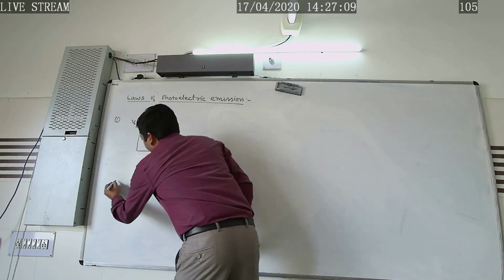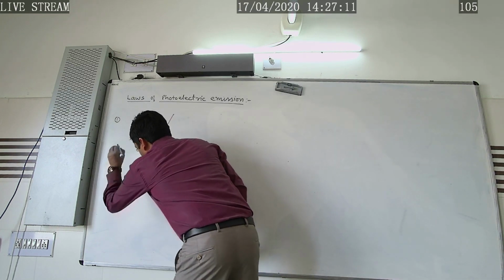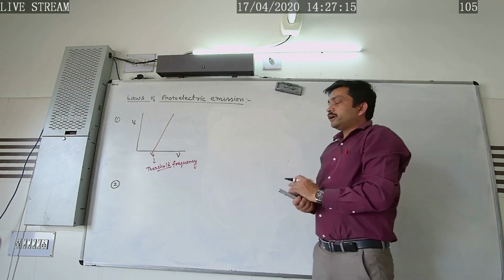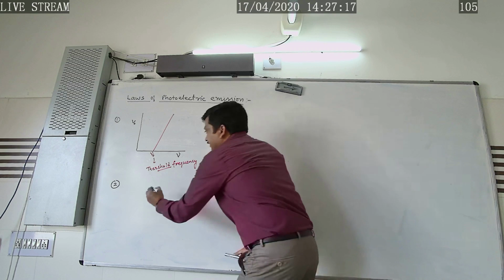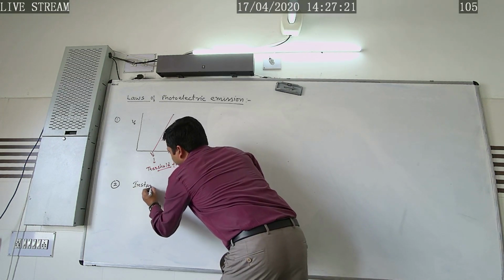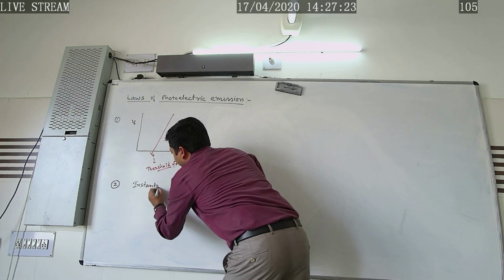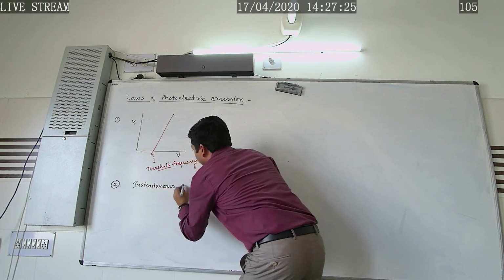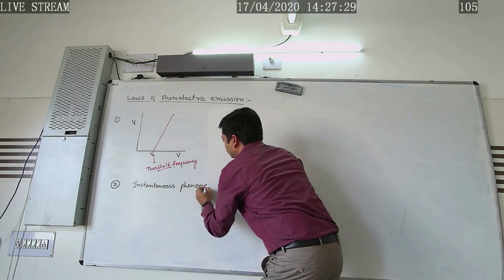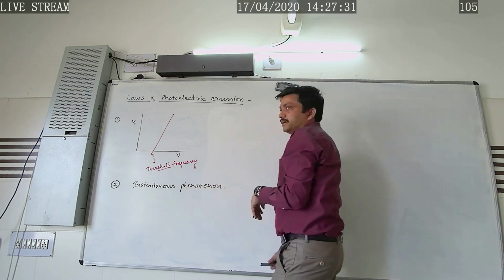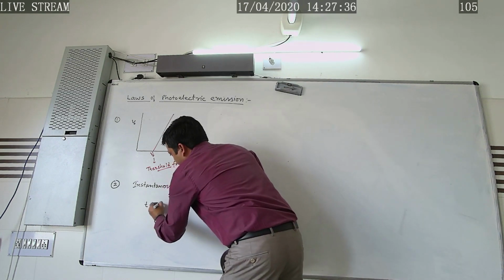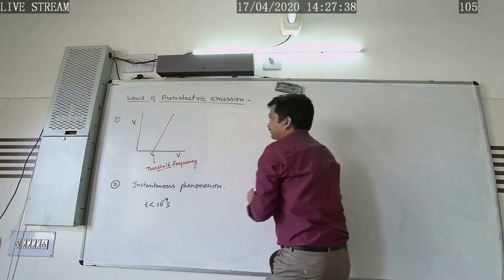The second law, on the observation made, is that the photoelectric effect is an instantaneous phenomenon, that is, the time lag between the incident radiation and emission of electron is less than 10⁻⁹ seconds.